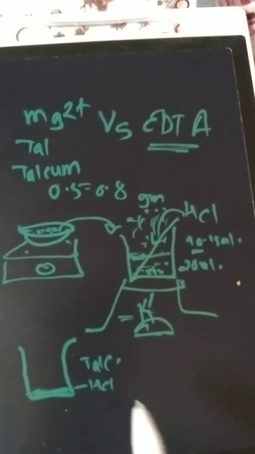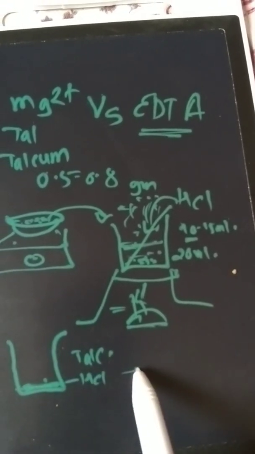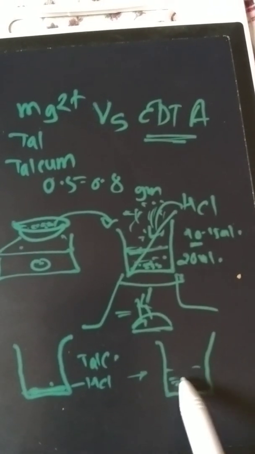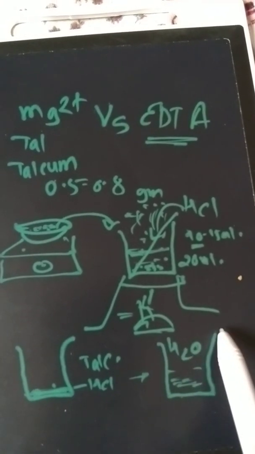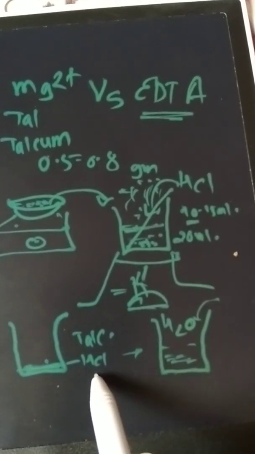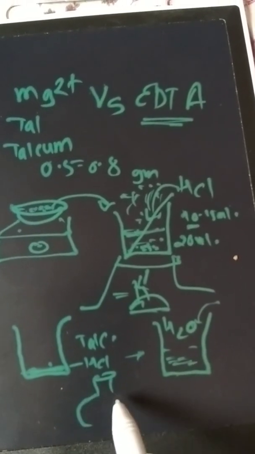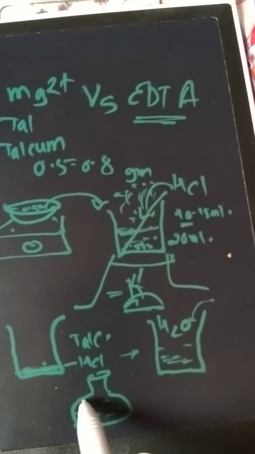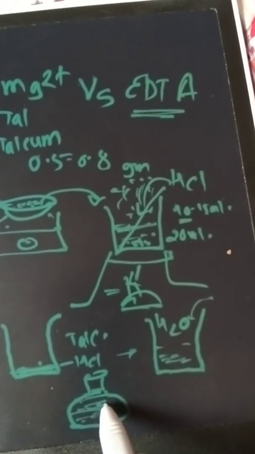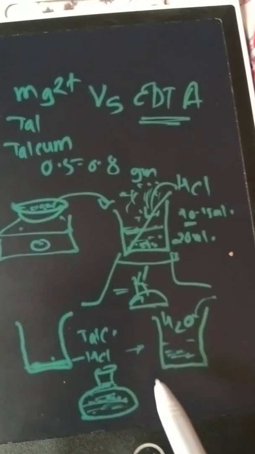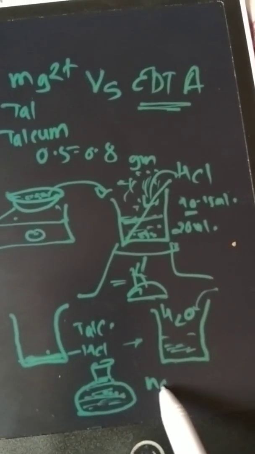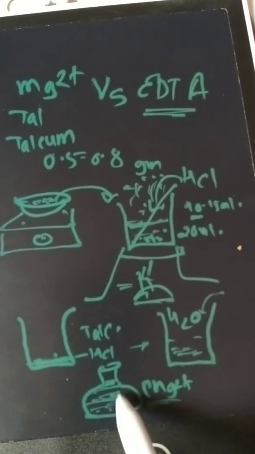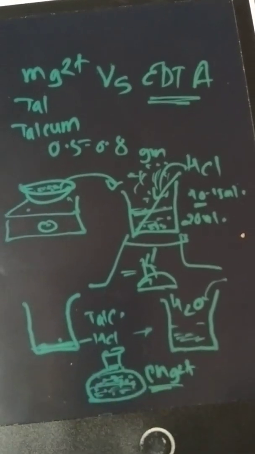That residue is cooled in the beaker and diluted with distilled water up to the mark in a 250 ml flask. This diluted solution contains dissolved Mg2 plus, magnesium ions in the acidic solution.